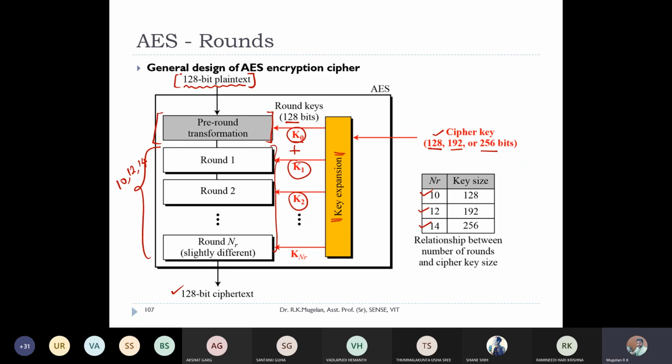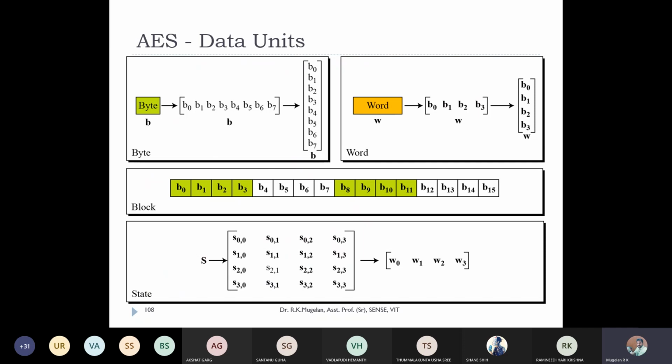No, fine. Now I move on to data units: how we are going to deal with the data in the AES algorithm. If you take the DES algorithm, everything will be bitwise, ones and zeros only. All the manipulations, all the calculations, whatever you are going to do, will be done with bit size. Whereas here we are going to deal in a different way.